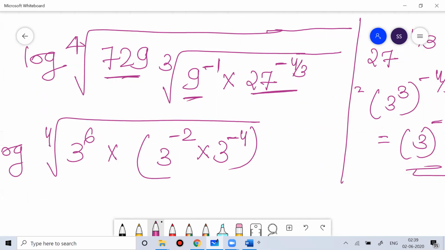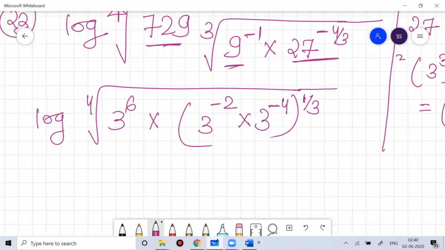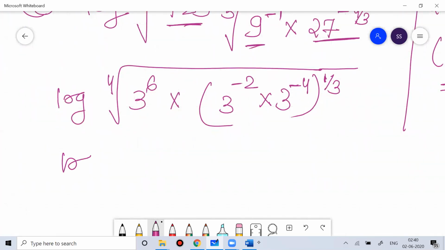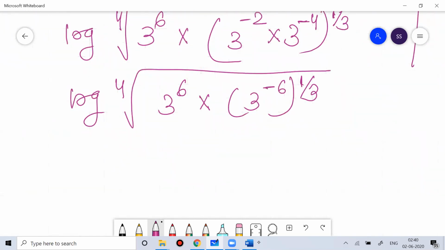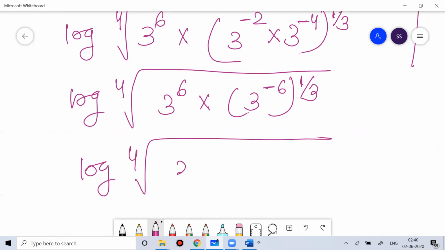And here the cube root you have to identify. So this is log, you have to identify the fourth root of 3 to the power 6 into 3 to the power minus 6, of 1 by 3. So this will give you log of fourth root of 3 to the power 6 into 3 to the power minus 2.